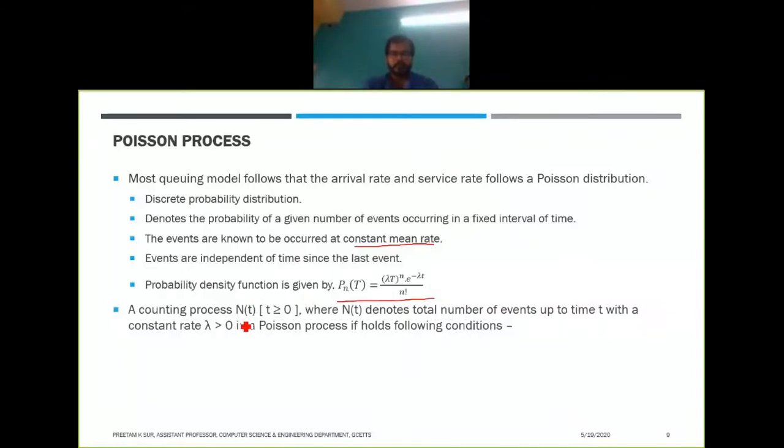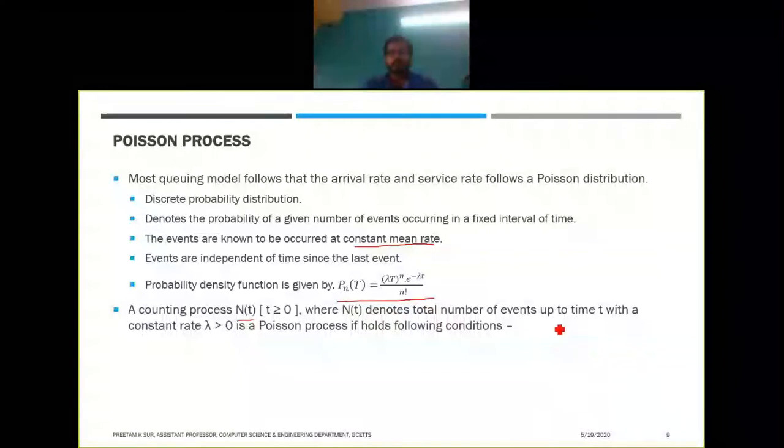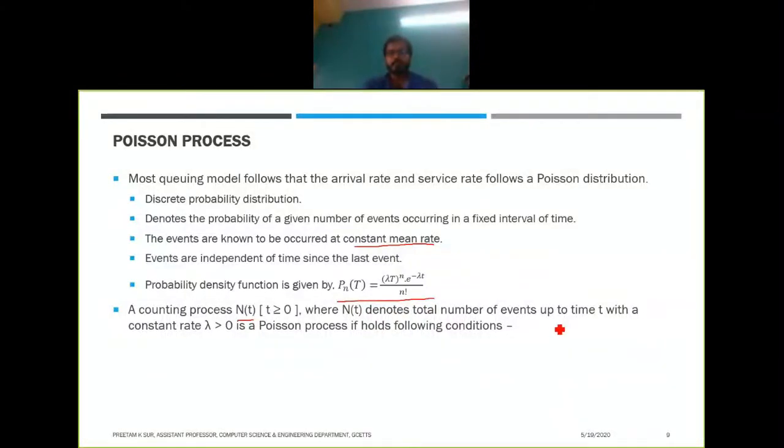A counting process, suppose N(t), where N(t) denotes the total number of events up to time t, with a constant rate lambda greater than 0, is a Poisson process if the following conditions hold.